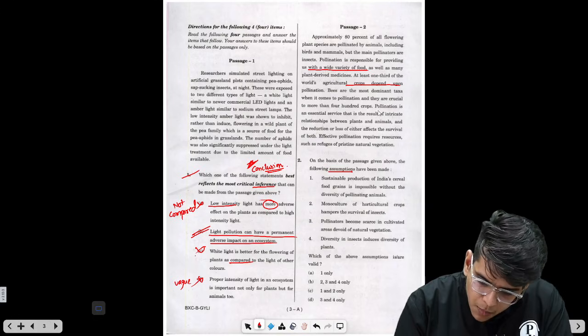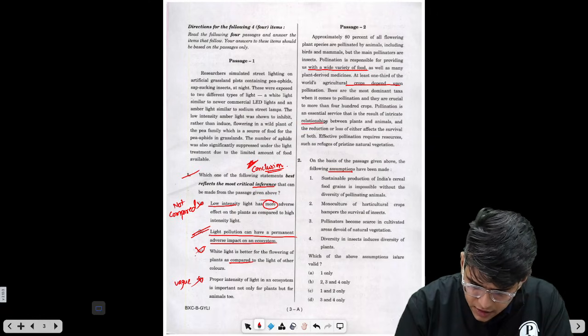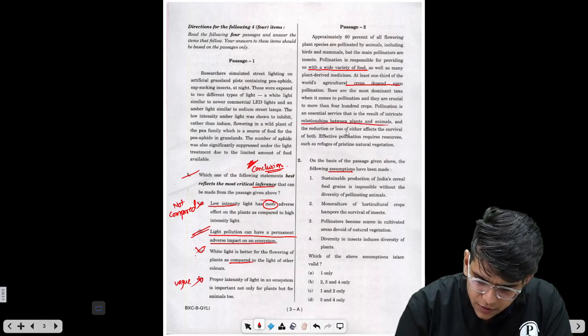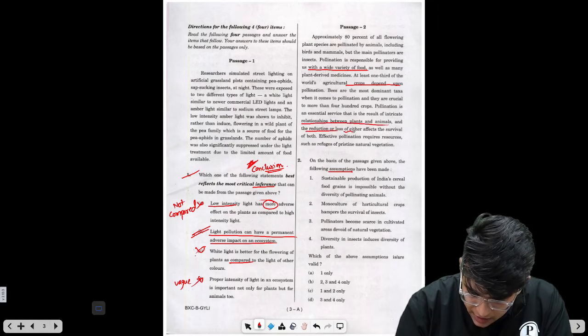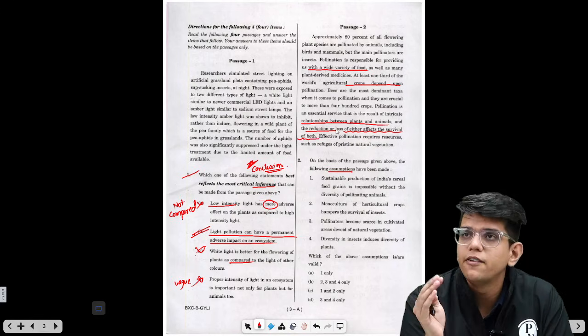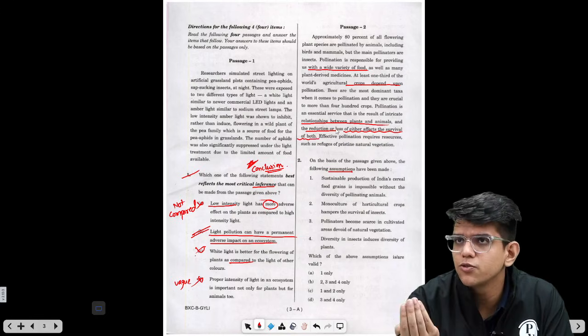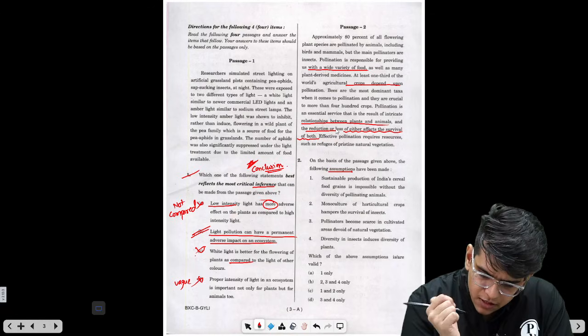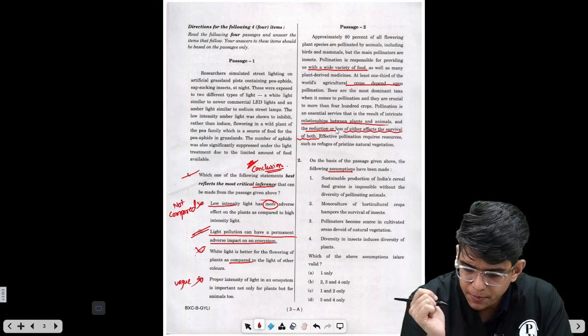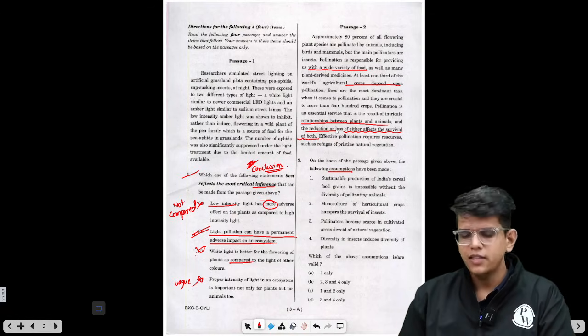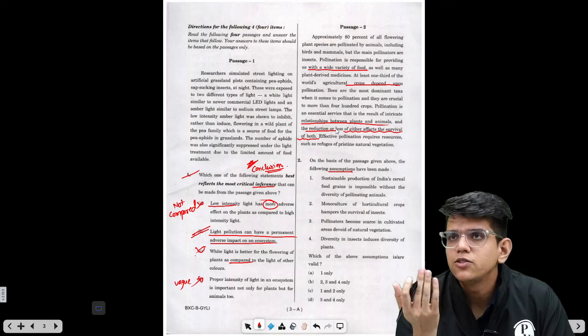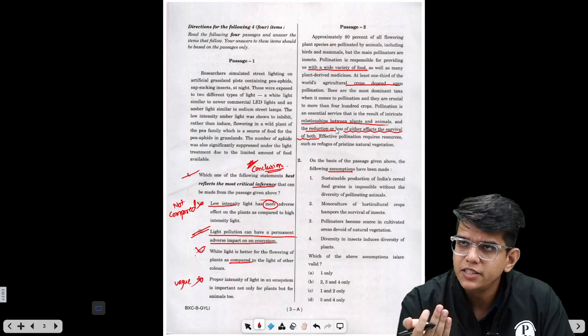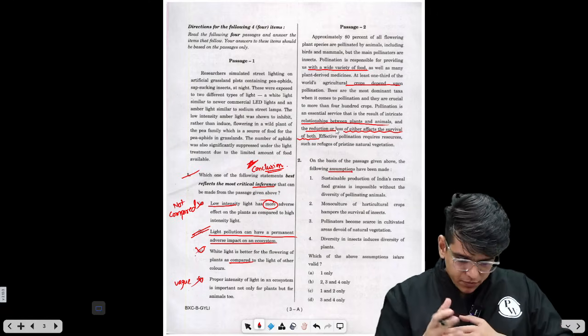Pollination is an essential service that is the result of intricate relationships between plants and animals, and the reduction or loss of either affects the survival of both. If diversity of plants decreases, insects won't survive. If insects decrease, plants won't survive. Effective pollination requires resources such as refuges of pristine natural vegetation that will give rise to more insects, more pollination, and better vegetation in return, right?